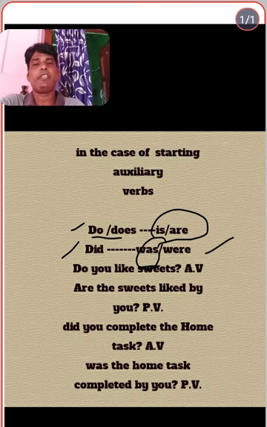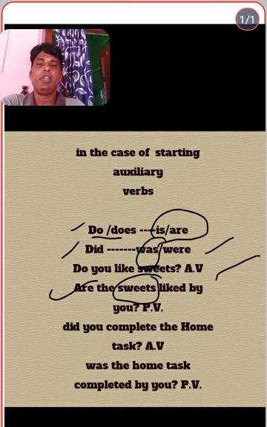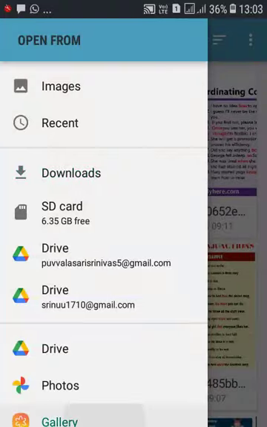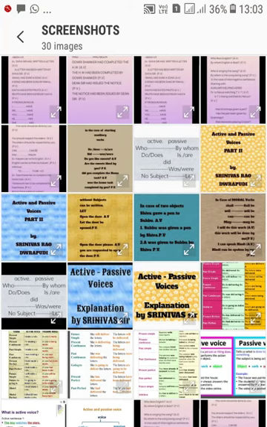In the same way, do you like sweets? Active voice. Are the sweets liked by you? Why are we using are? Because sweets are plural. And did you complete homework? This is past tense, so we have to use was. Was the homework completed by you? Like that, we can observe some changes from active to passive form.